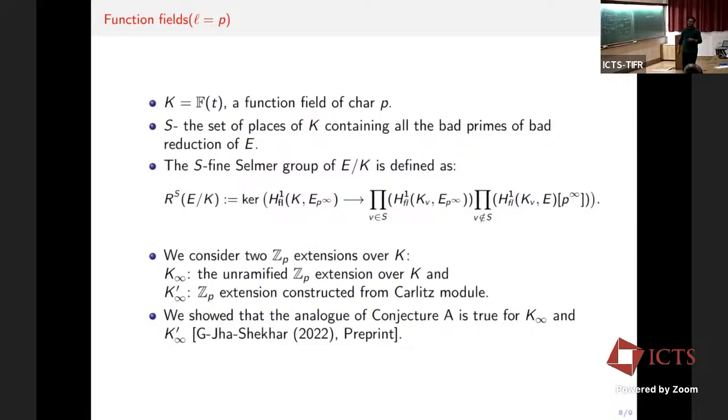Let us talk about Conjecture B. Something strange happens here. Unlike the number field case, here we can produce infinitely many Z_p^d extensions for any d greater than or equal to 1. In fact, for any prime p of K, we can get a corresponding Z_p^d extension, which I'm denoting by K_{p,d}, for d greater than or equal to 1. This extension is ramified at the prime p, and it is unramified everywhere else.